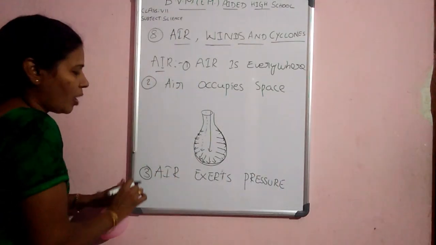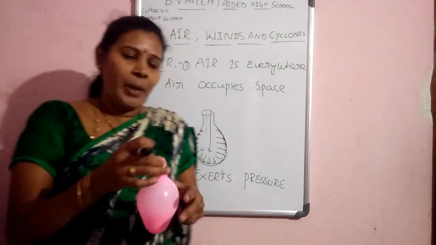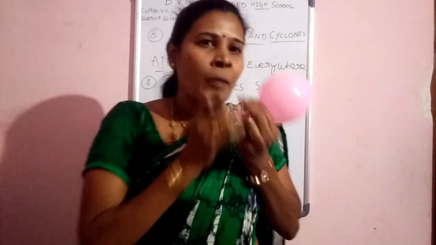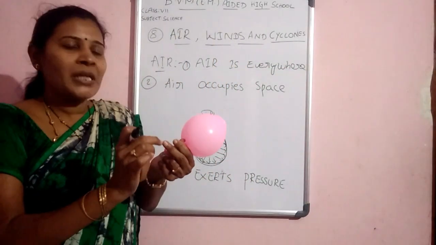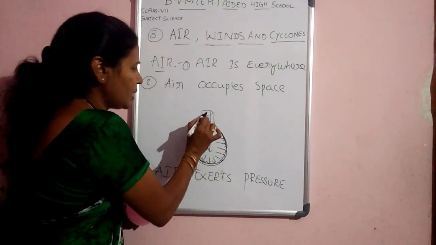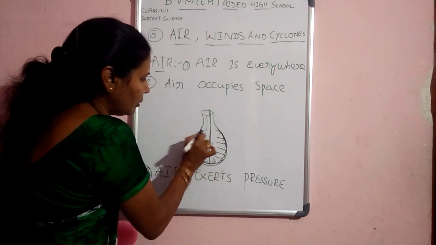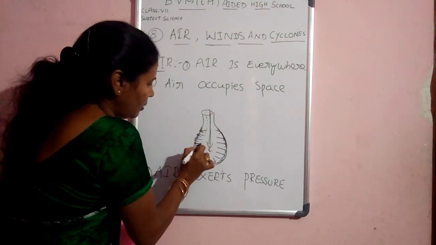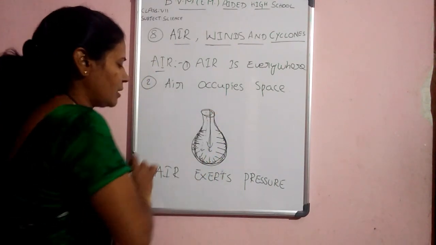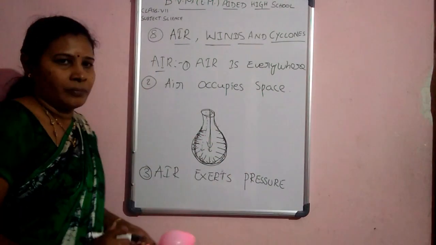From this example, what do you notice? Air exerts pressure. Once again, take a balloon and blow it. Outside air goes inside, occupies some space and makes pressure on the balloon, and it changes into a big balloon, like this. From this example, what do you understand? Air exerts pressure also.